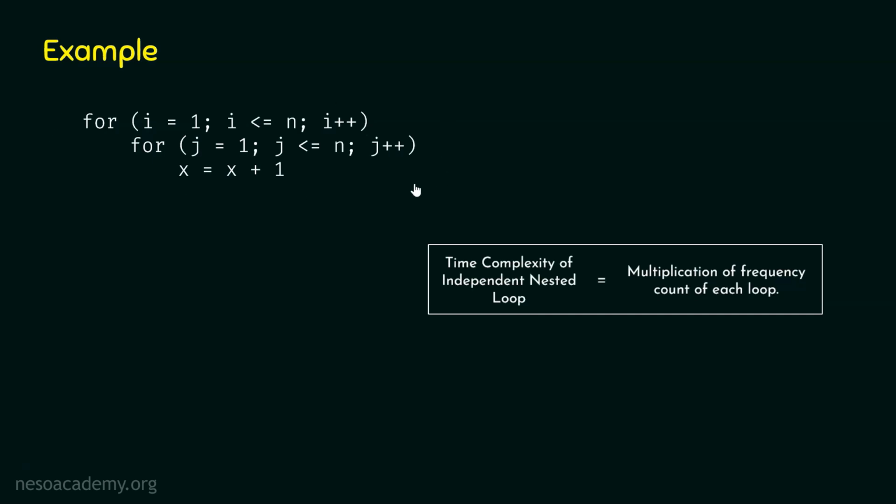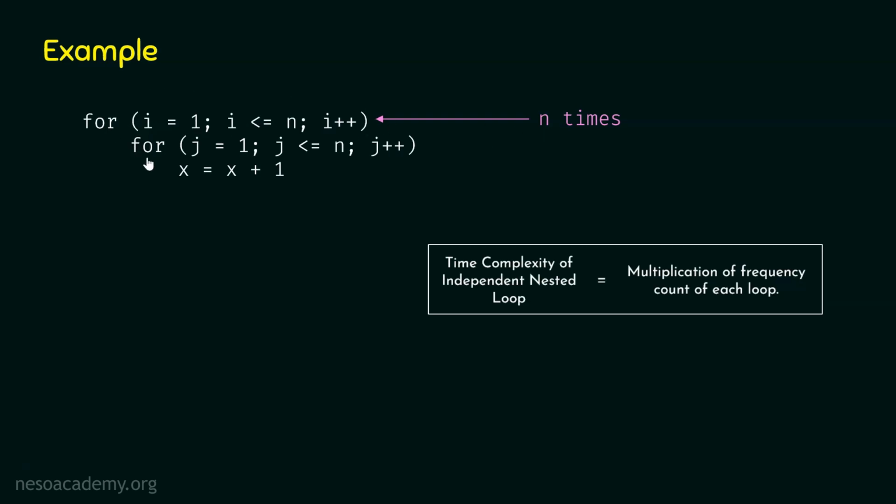We know this is the independent nested loop. The frequency count of this outer loop is n, because this loop will run n times. As we can observe, the initial value of i is 1, i is compared with n, and i is incremented by 1 every time. So i will receive values from 1 to n. There are a total of n iterations, and hence this loop will run n times. Therefore, the frequency count of this loop is n.